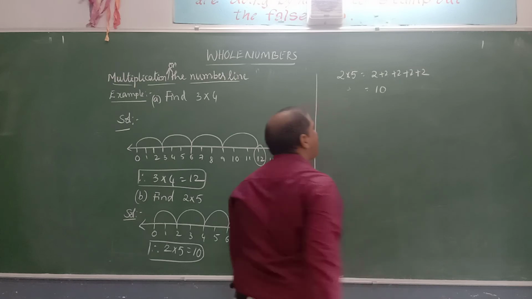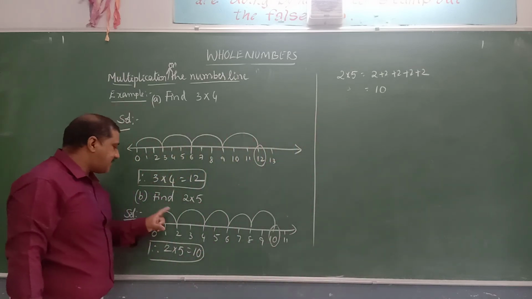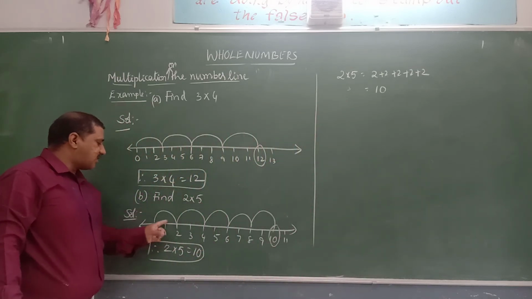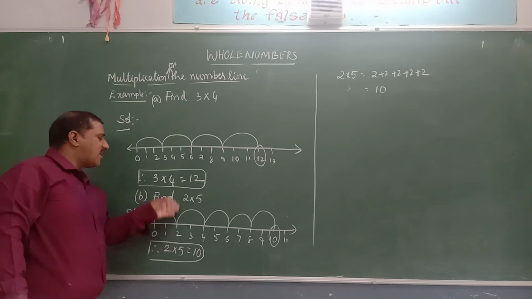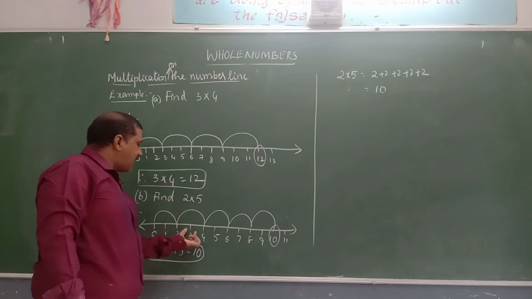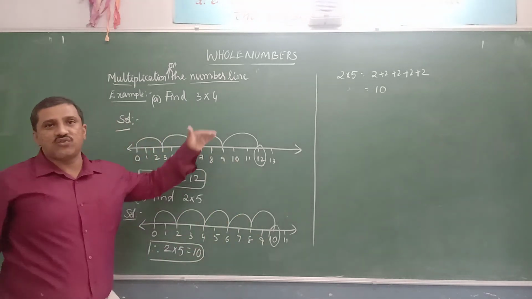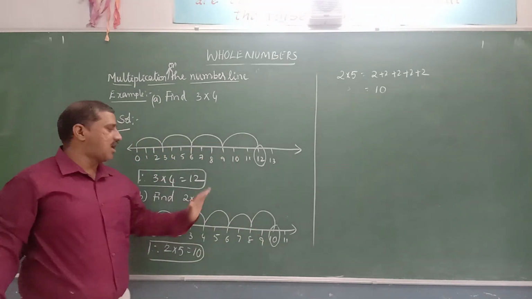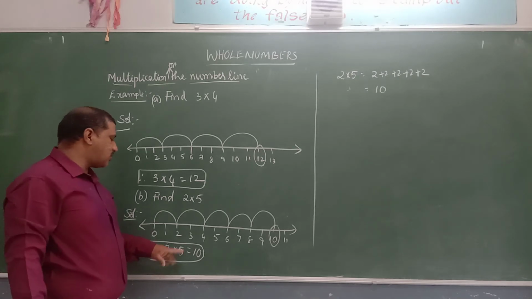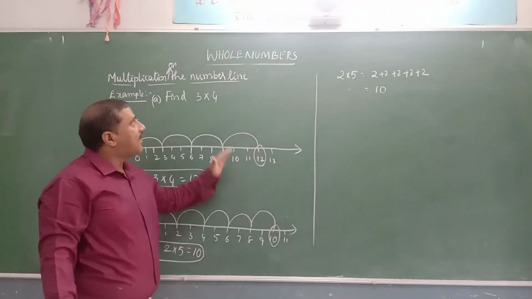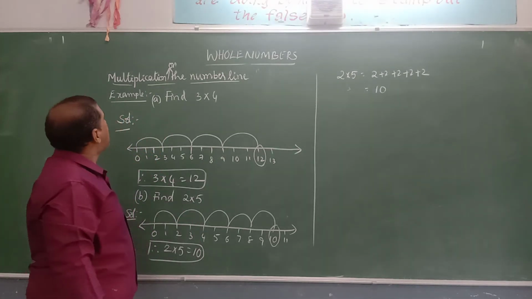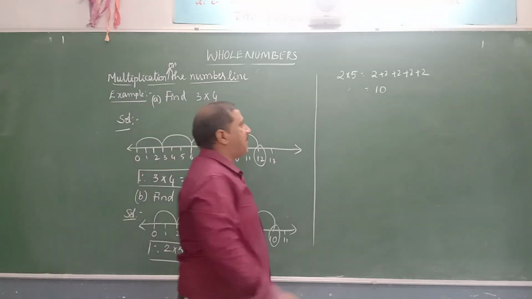That's why we are jumping 2 units at a time. 2 units and then 2 units and then 2 units, then 2 units and then 2 units. Like this we are jumping 2 units 5 times. Therefore we are getting the product, 2 into 5 is equal to 10. Like this we will multiply the whole numbers on the number line.